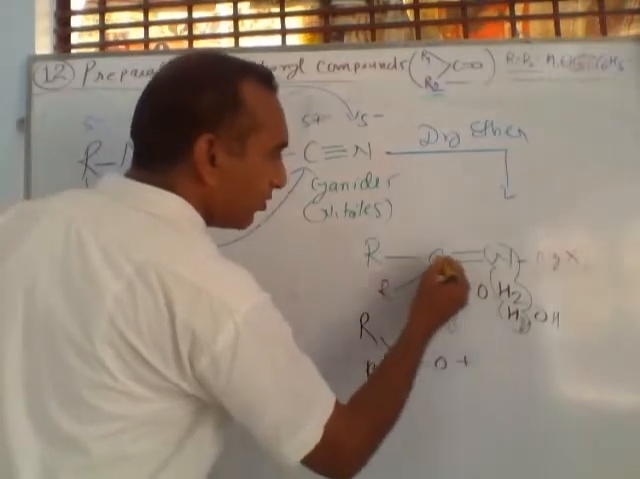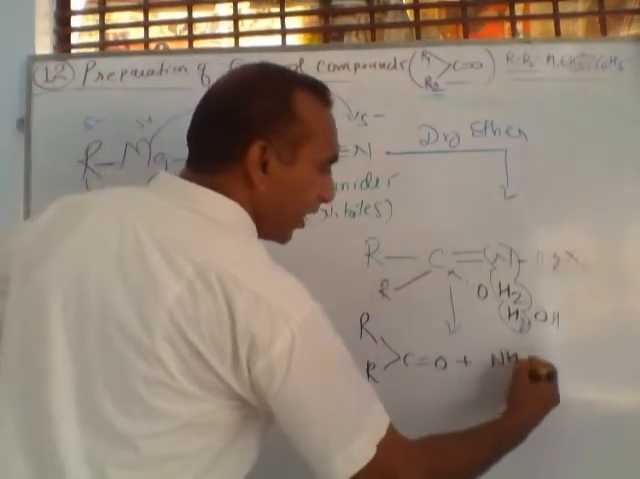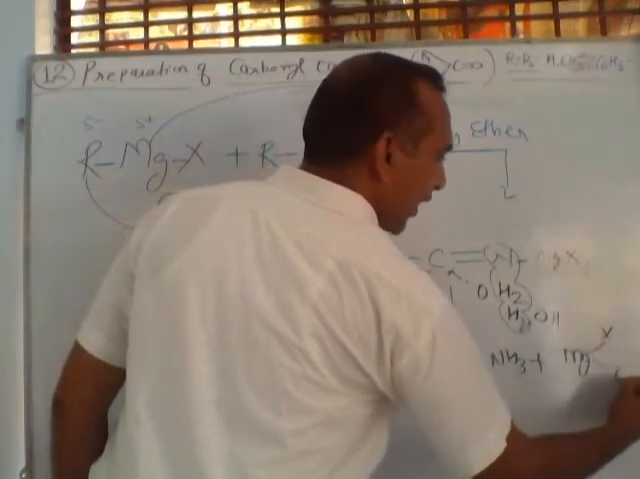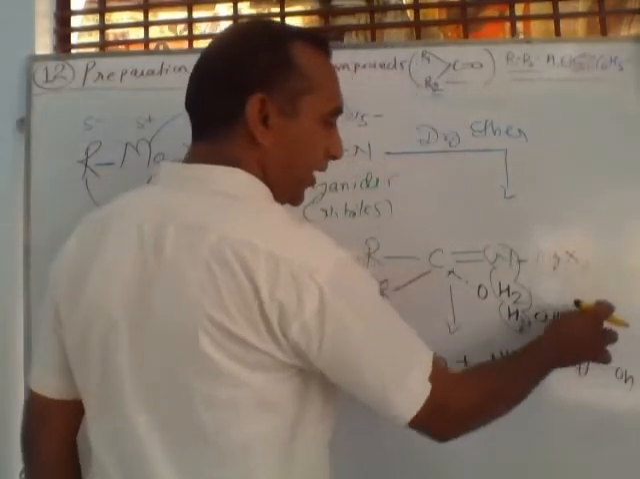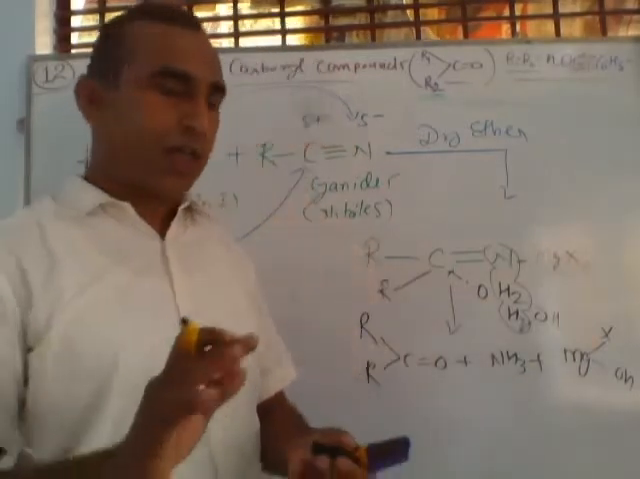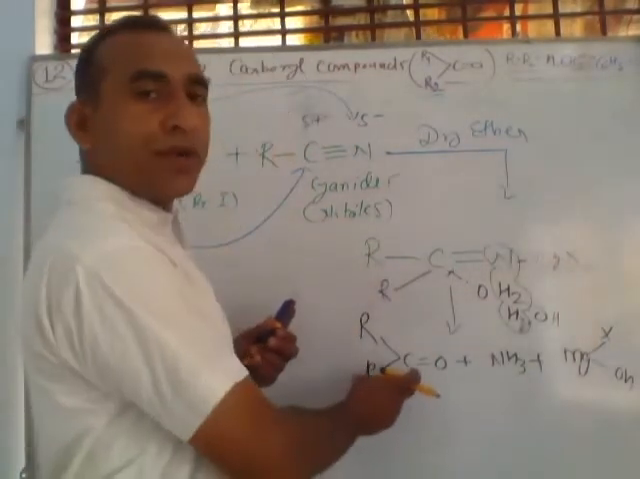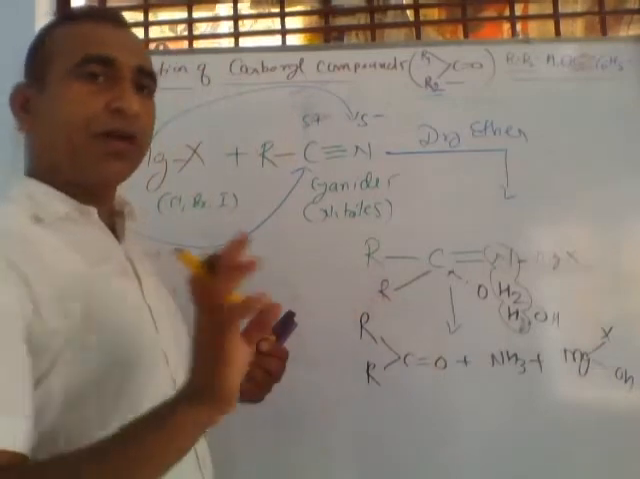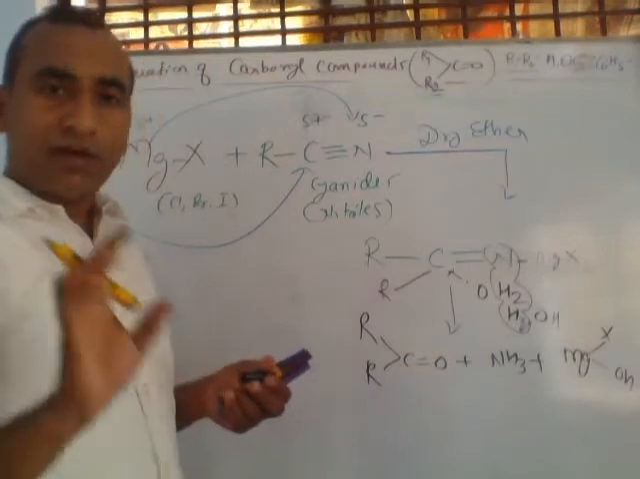a double bond. This double bond shifts here. This forms ammonia, and at last this X-Mg-OH, hydroxy magnesium halide, and ammonia. These two are side products, so no need to write them in organic chemistry. This is our main product, meaning this is a carbonyl compound. It may be an aldehyde or a ketone, depending on the nature of the alkyl group.